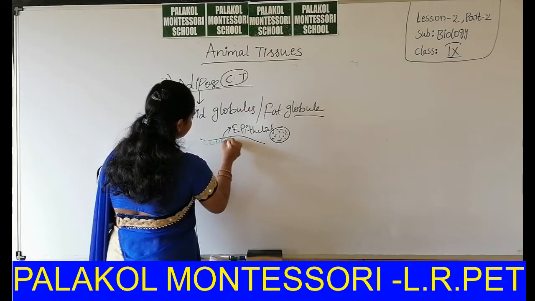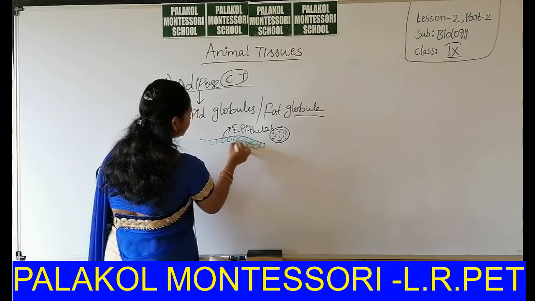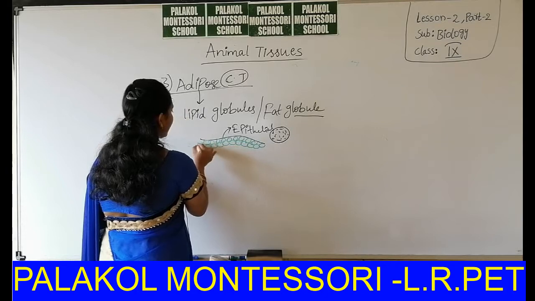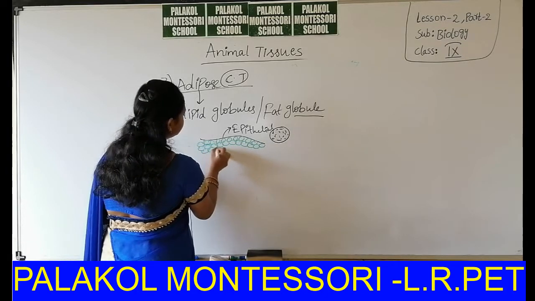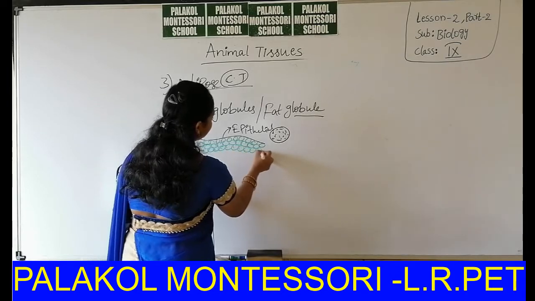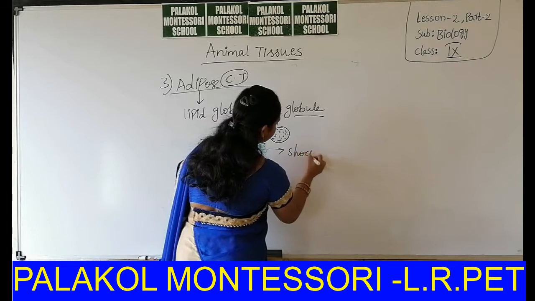This adipose connective tissue acts as a shock absorber. This adipose connective tissue is called a shock absorber.